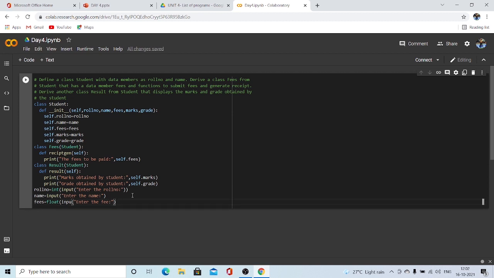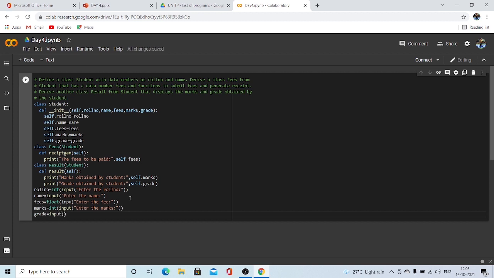So next we have to take input as grade and marks. So marks is int of input of, "enter the marks". We have taken the input of marks as well. Now let's take grade. Grade will be given generally as A, B, C, D. So it's a string. We can directly take input as input of, "enter the grade". Now our job is done with creating the variables, I mean the data members.